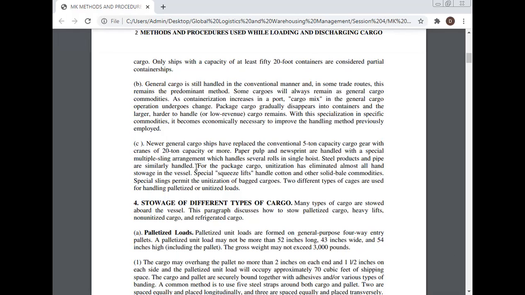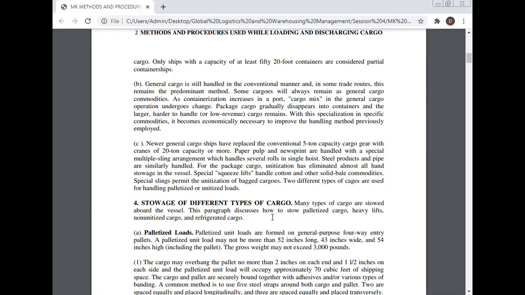For package cargo, unitization has eliminated almost all hand stowage in the vessel. Special squeeze lifts handle cotton and other solid bale commodities. A special sling permits the utilization of bagged cargo. Two different types of cargo cages are used for handling palletized or unitized loads.